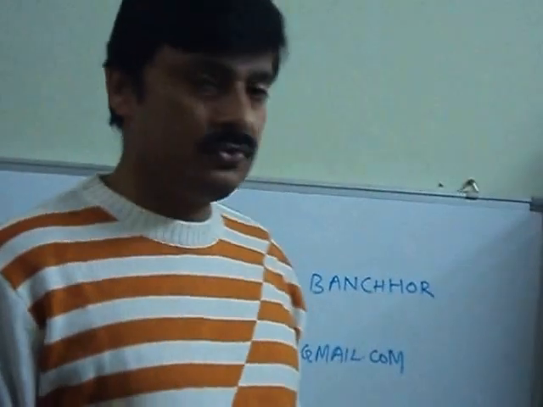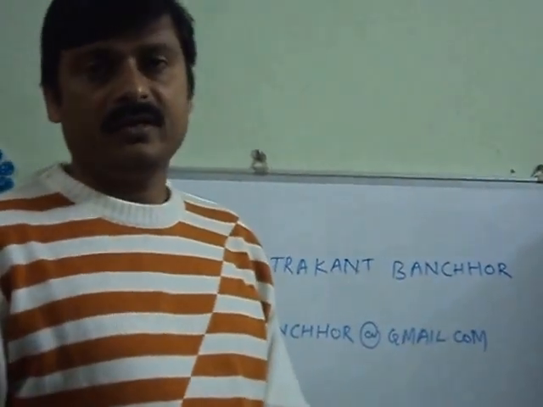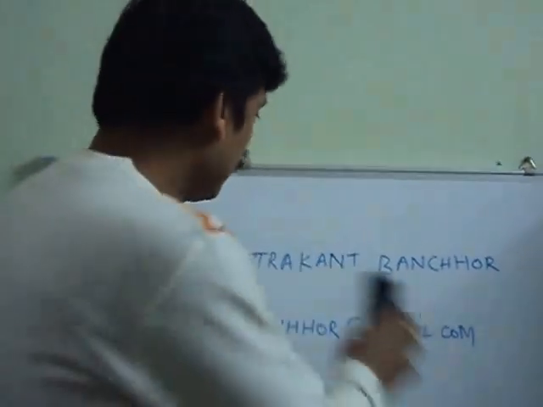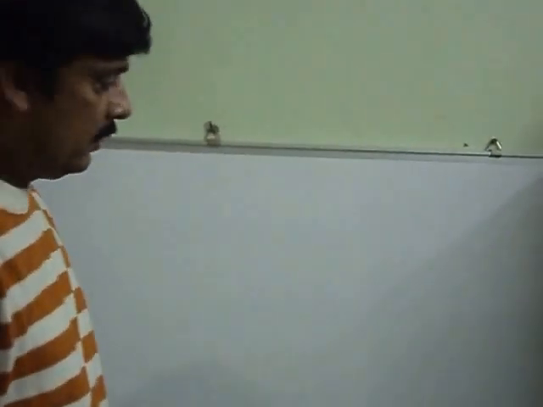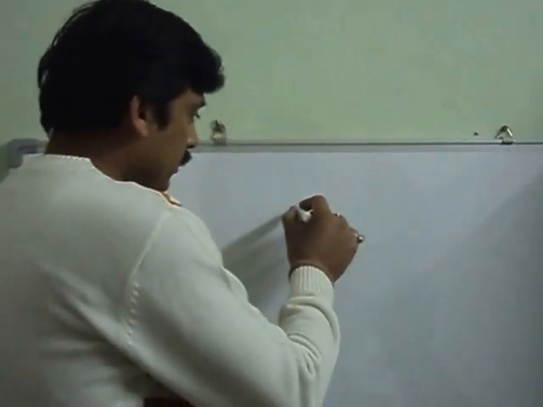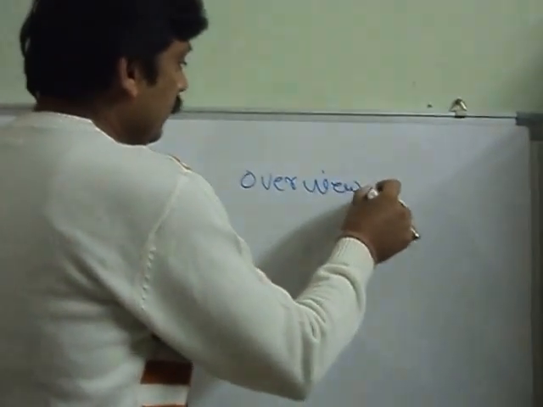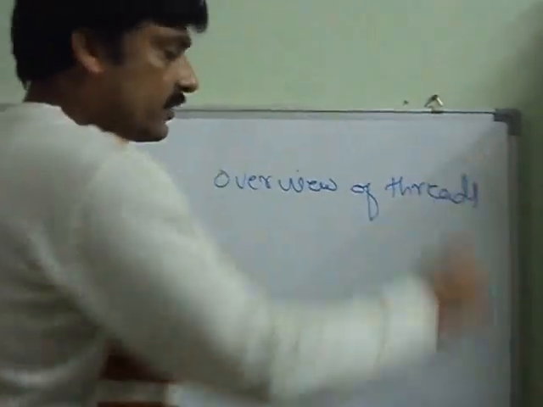Today I am going to cover an overview of multi-threaded programming under Unix environment using POSIX thread. So let's see the outline of the session. What we are going to learn today, we are going to discuss the overview of threads.